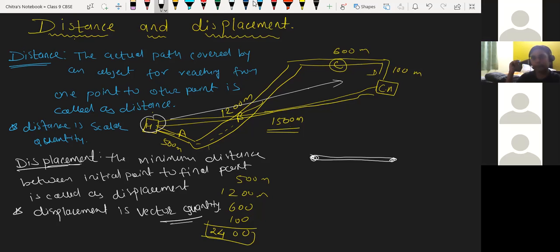If the initial and final points are the same, the displacement will be zero, whether it is a straight line, circular path, or zigzag path. If suppose we started moving from here and again reached over here, the displacement will be zero, but the distance can't be zero. Okay, take a screenshot. Done, sir.